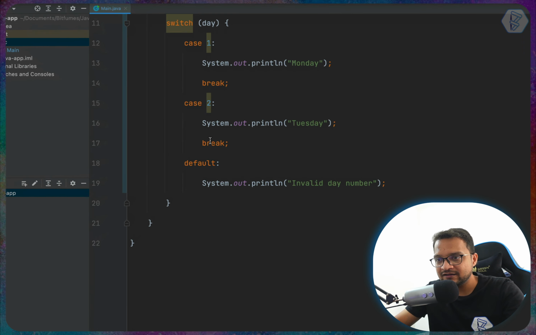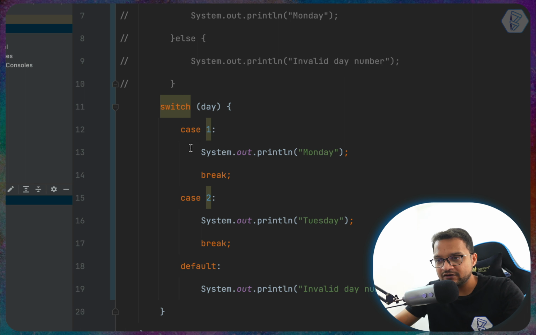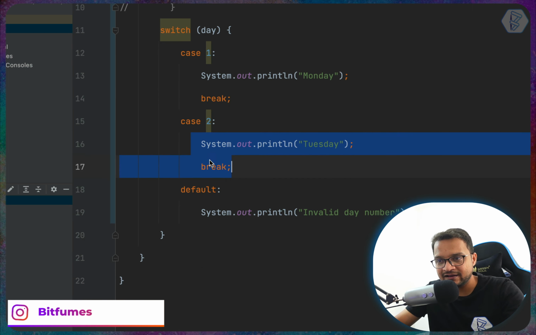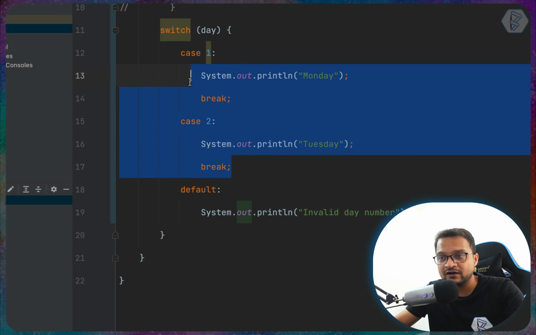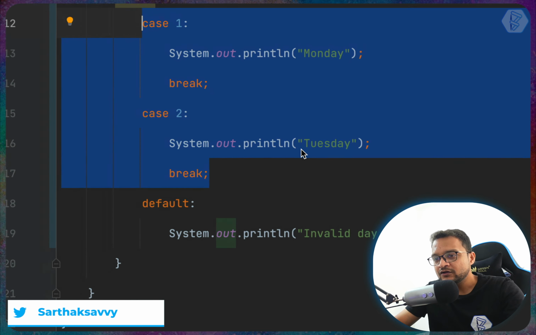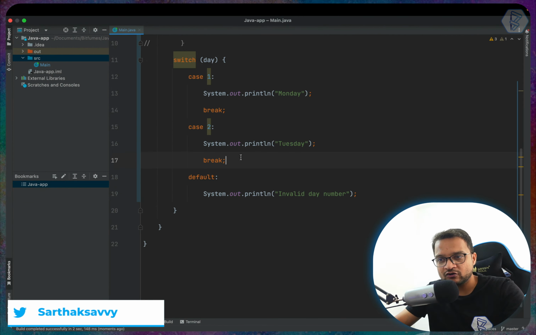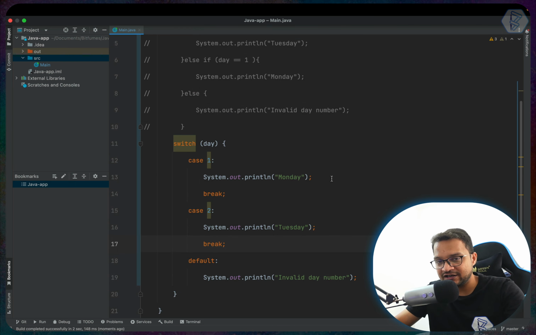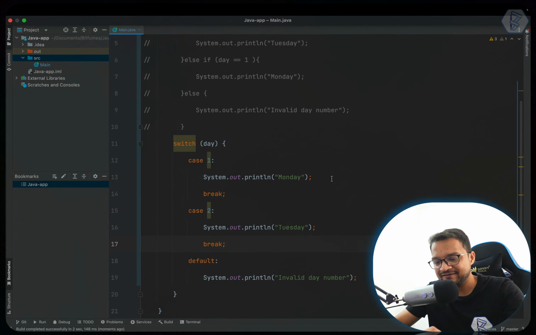Because Java will not go to either this statement or this statement. It directly lands on this statement because all above are false. So it is absolutely important to understand the use of break and default in the switch statement. Cool. Let's move forward in Java.